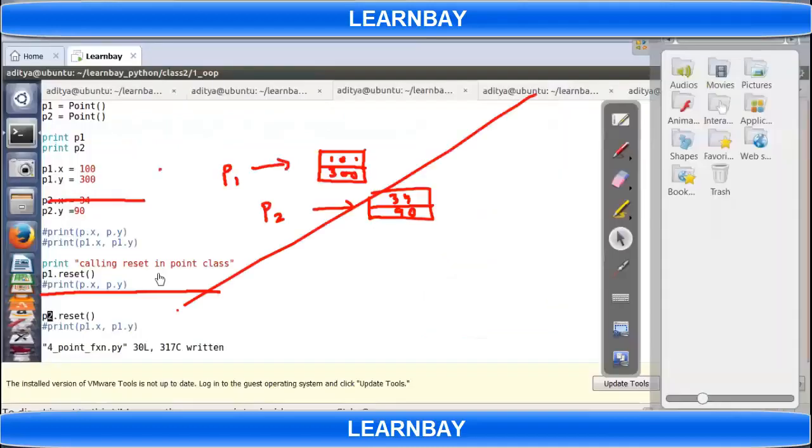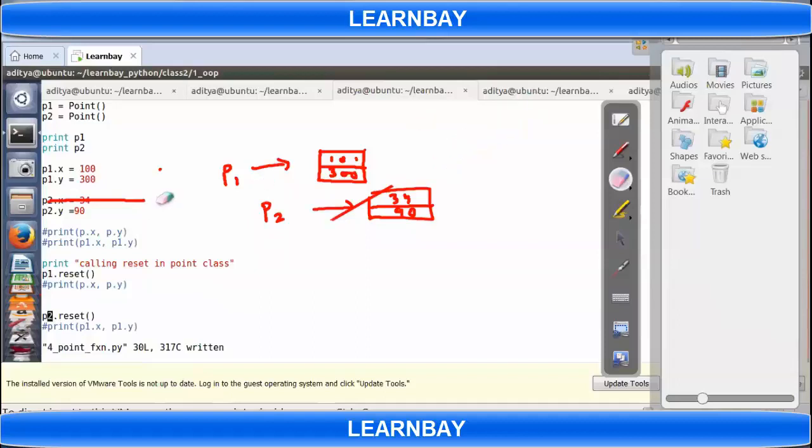X and Y will get 0. But why is it not giving an error that the argument is not given? Because that will be implicit. You mean to say self? Yeah. Right, it will be passed automatically.